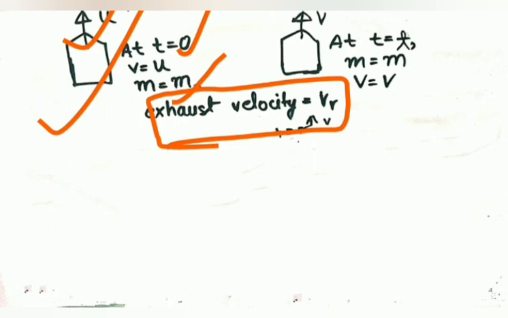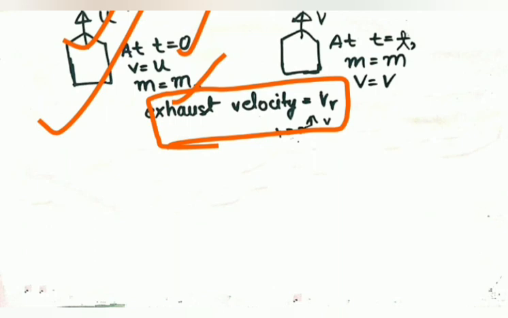The exhaust was put on with the velocity v r, small r. What is the exhaust velocity? The pilot has put the exhaust button on and is watching the exhaust coming out of the propeller at a velocity v r.